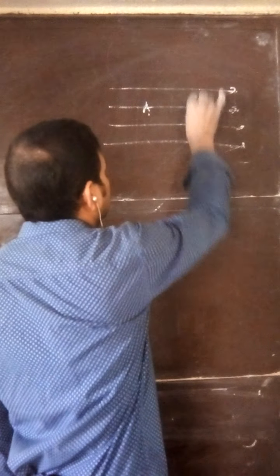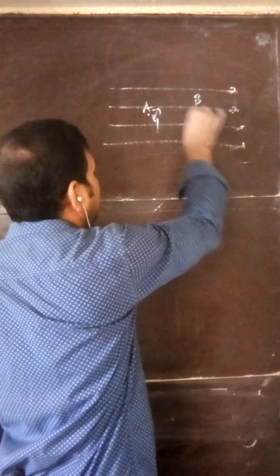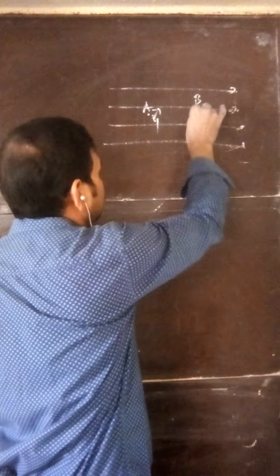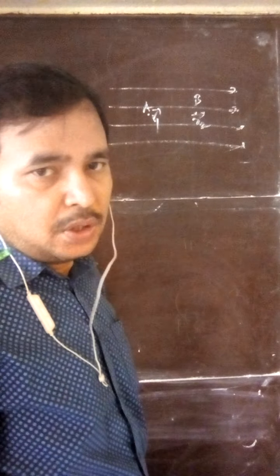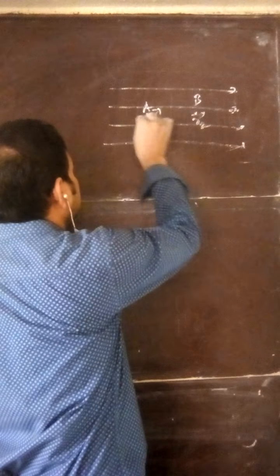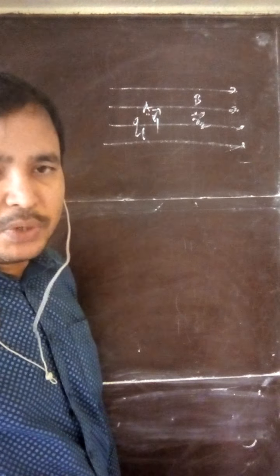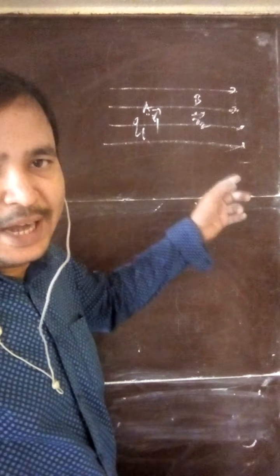Suppose here there are two points A and B. This has position coordinate R1 and this has position coordinate R2. Now, if any charge Q1 is here, what will be the potential energy of that Q1 charge in that electric field?